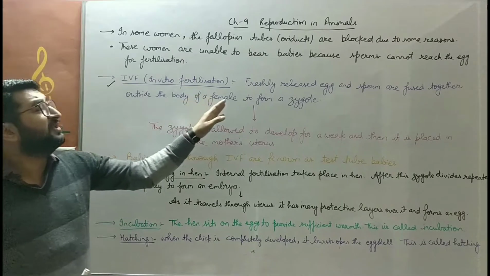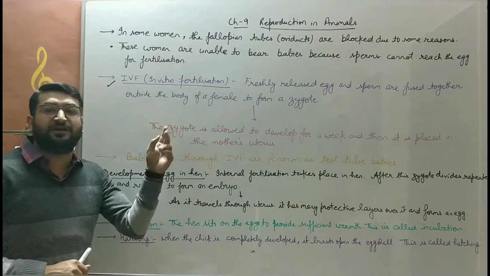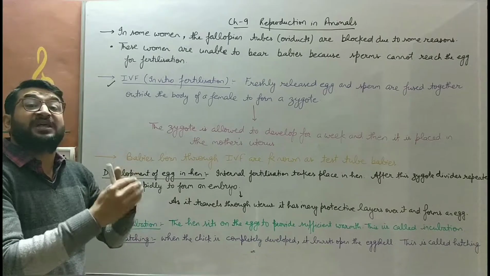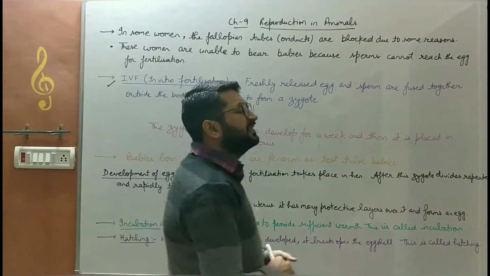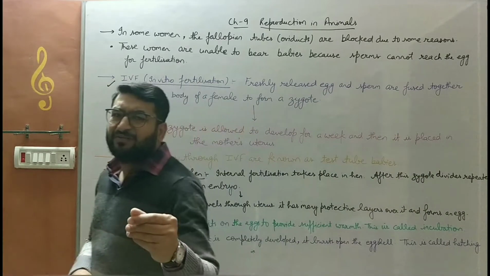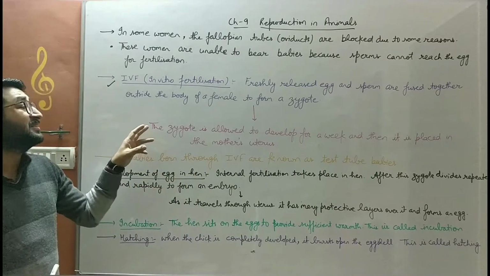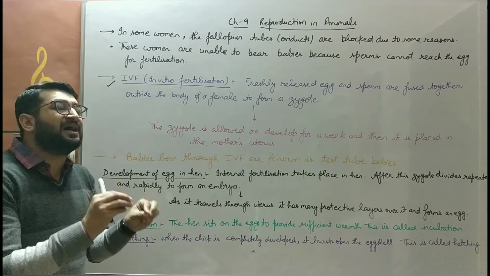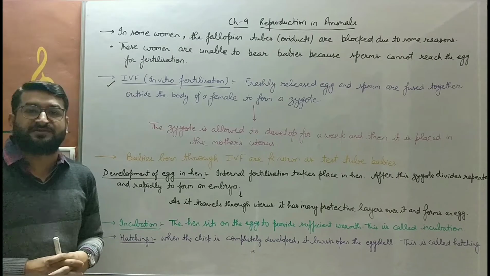So, a freshly released egg and sperm are fused together outside the body of a female to form a zygote. Then that zygote is allowed to develop for about a week, because in a week the zygote develops into almost an embryo, or very close to that state. Then, bache, that developed embryo is allowed to implant inside the mother's uterus.